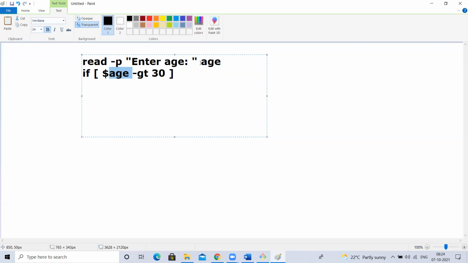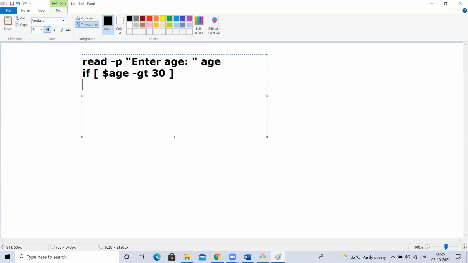Tejeshwar, you are just declaring a variable here and you will pass some value to it. But here the variable is already there. It has some value. Now you want the value of that variable here. Okay.